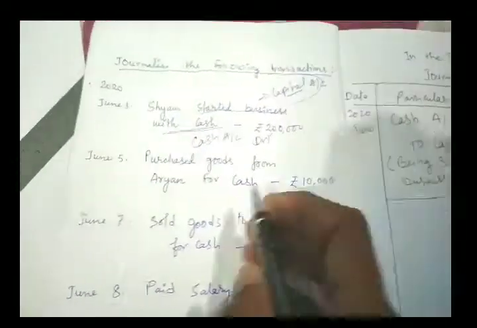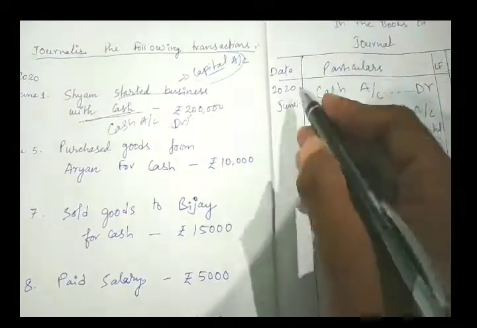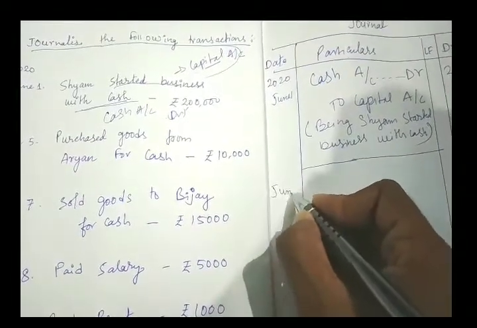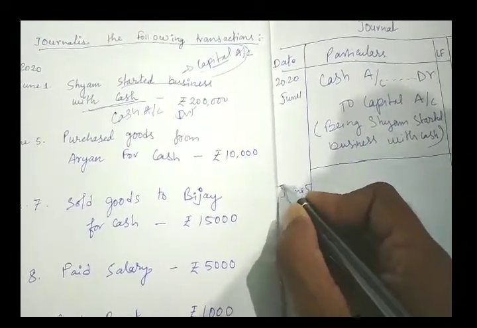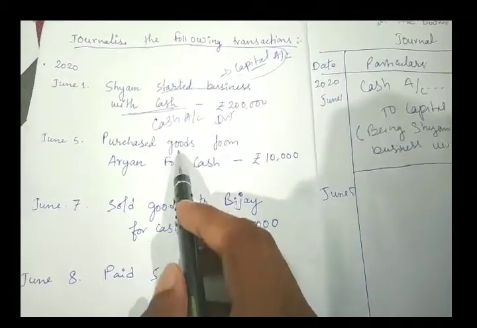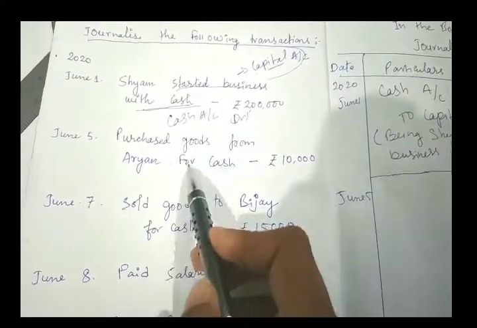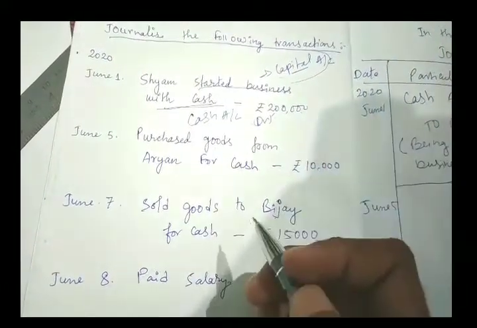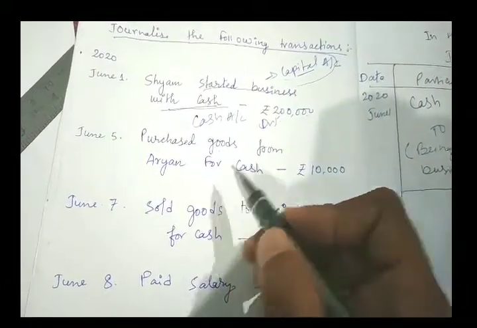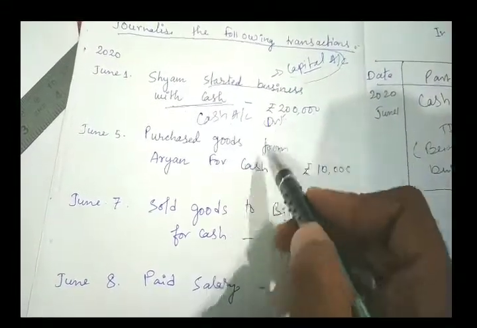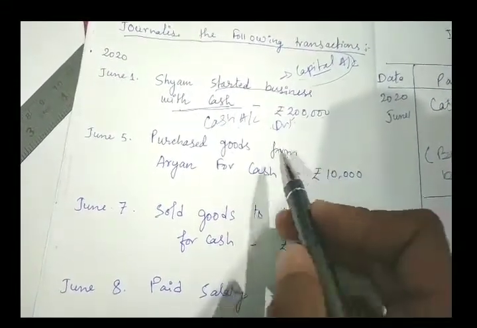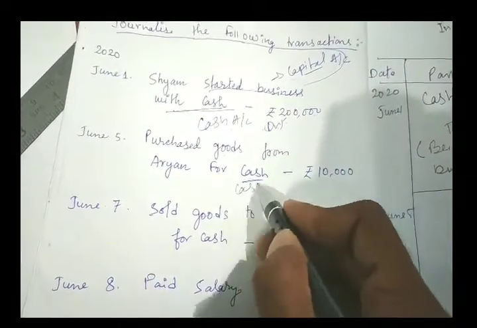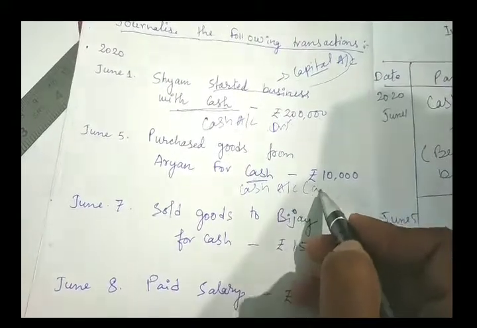Now the next entry, June 5. No need to write the year, you write it only once. Write the question: purchased goods from Aryan for cash. Here you have purchased goods by cash, so cash is going out. Earlier cash was coming in, so debit. Cash going out means you are paying. So cash account will be opened and it will be credit.